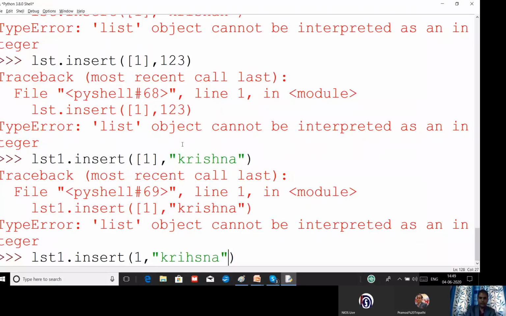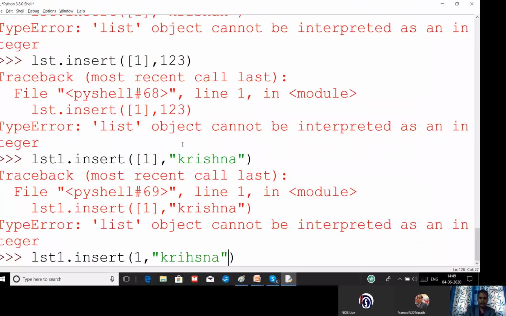If the value exists twice, then you can see how it will work. Suppose I have a list in which E exists twice. It will remove the first occurrence, and the second value will remain in the list. See, EOEU is my list. I have removed the E. The first occurrence got removed, but the second occurrence is still available there. So you have to remember that.